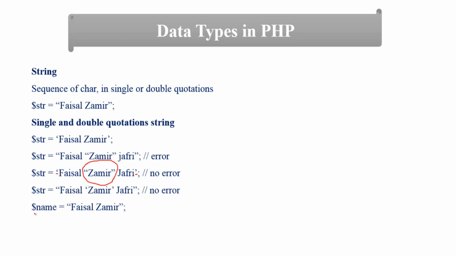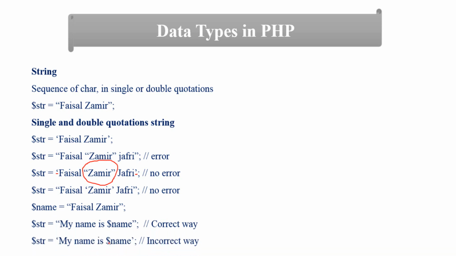You can use a variable in double quotation, but not in single quotation. So this is the correct way. You can use a variable inside double quotation, but when you use a variable in single quotation, this is an incorrect way. So these are different cases that we will discuss in Visual Studio Code.